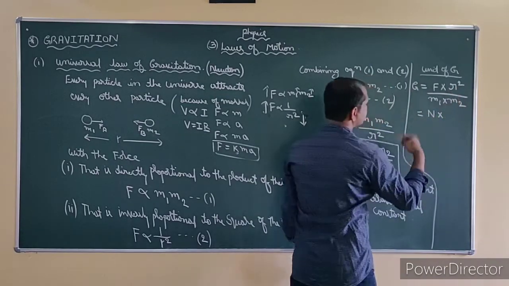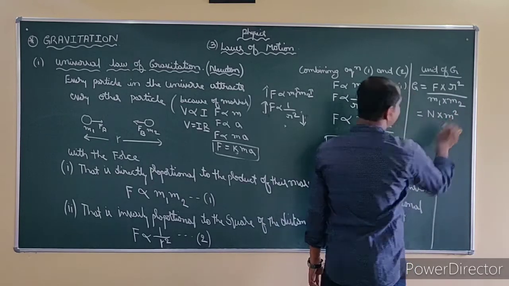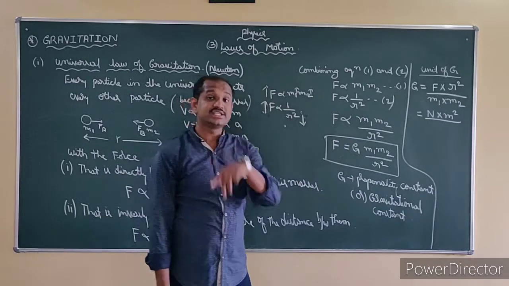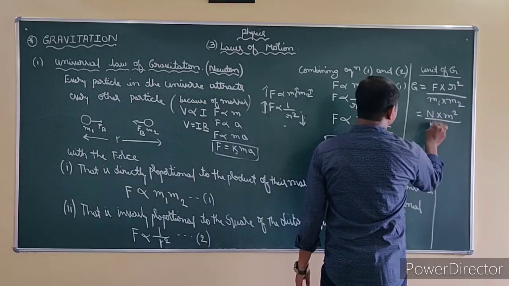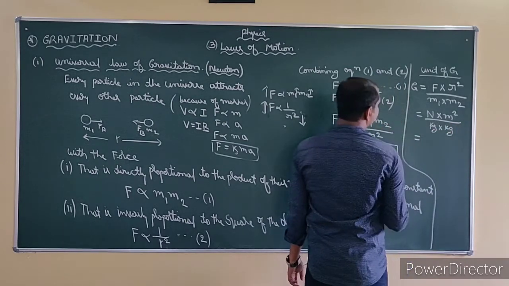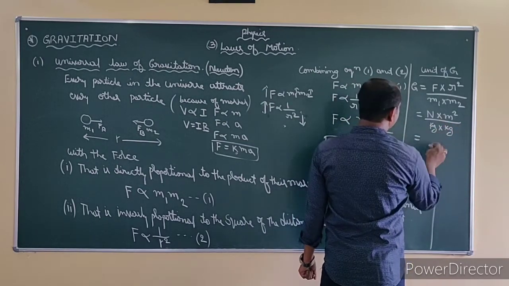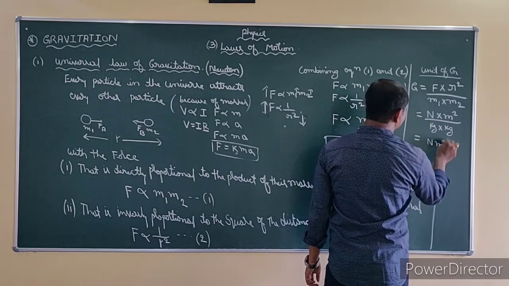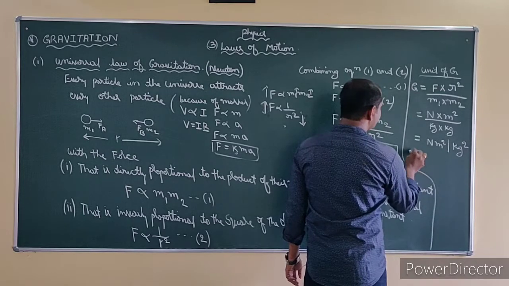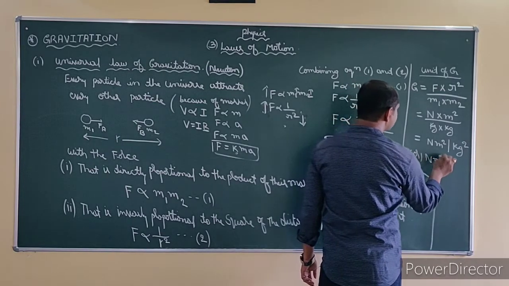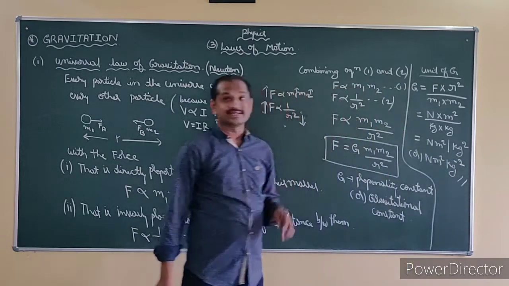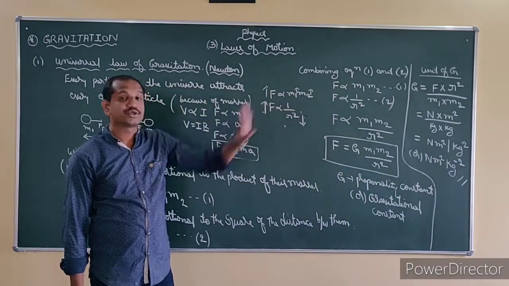R square is distance, which means meter square. M1 into mass. What is the SI unit of mass? kg. Here we have two masses, that is kg into kg. So we get Newton meter square per kg square, or we can also write it as Newton meter square kg minus 2. Understand? This is the unit.